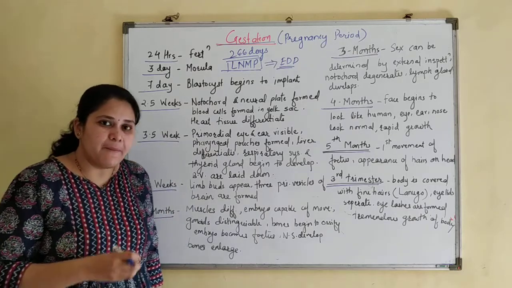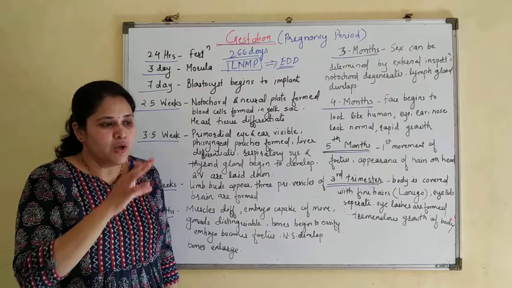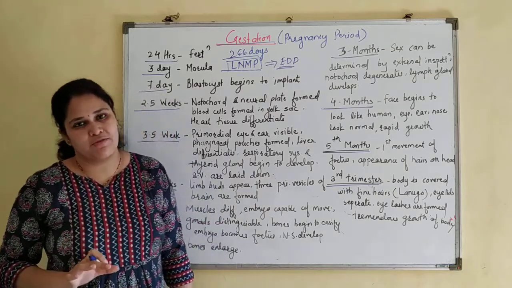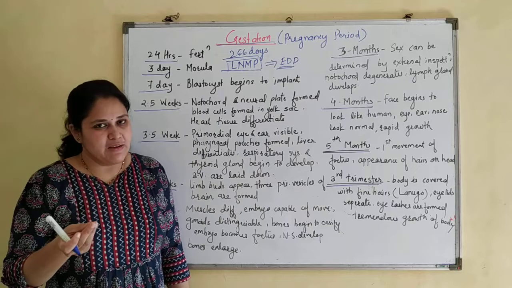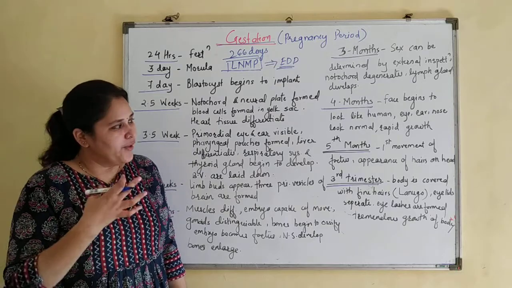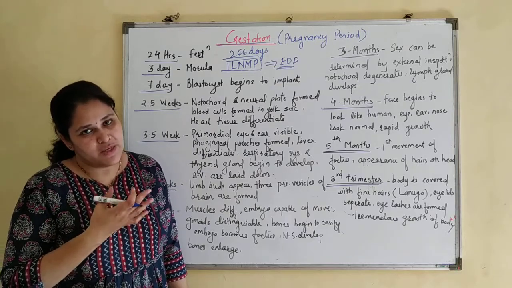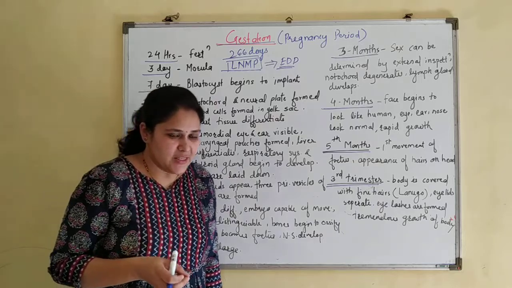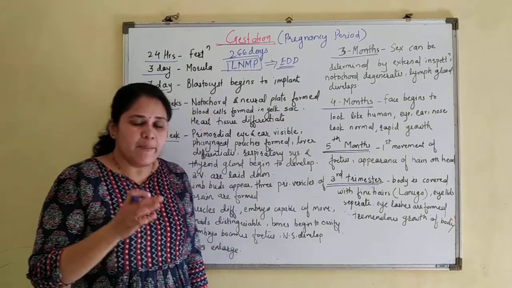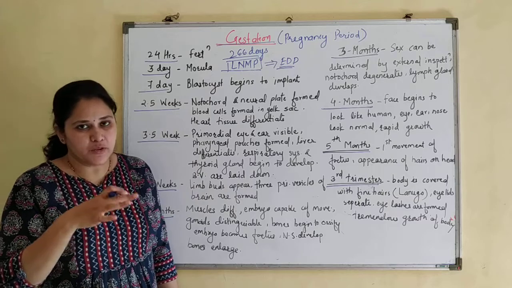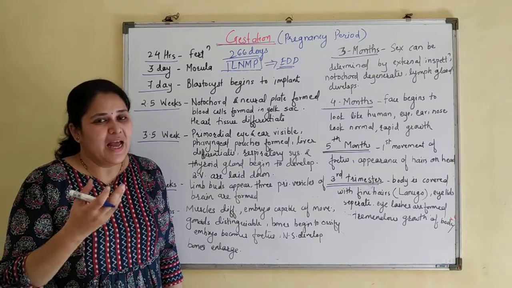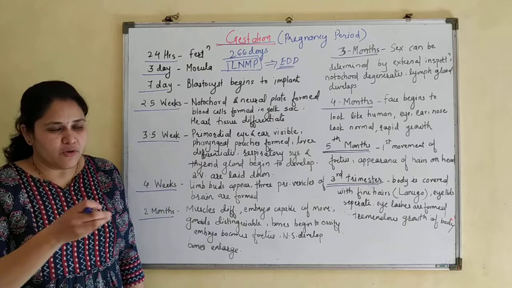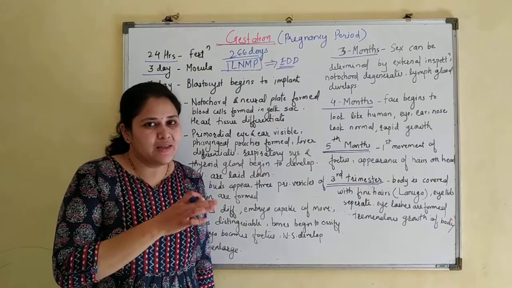But when we prepare the chromosomal pattern, we can also see whether the baby has XX or XY chromosomes. Obviously, from that we will come to know whether the baby growing in the mother's womb is a girl or a boy. So previously it was used to know the sex of the baby, and if it was a girl, it was used to kill that baby.